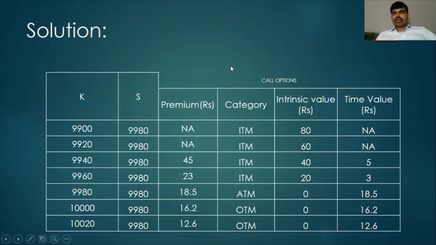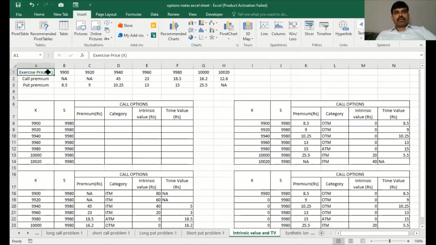I'll try to show the same thing using Microsoft Excel right now. If we come to Excel, this is the problem which has been given. These are the various exercise prices given for each option, and we are considering only the call options first.